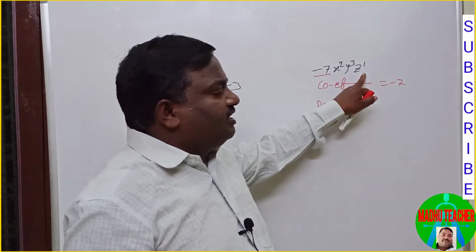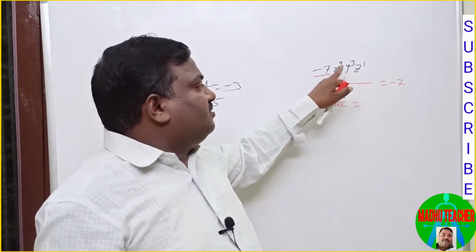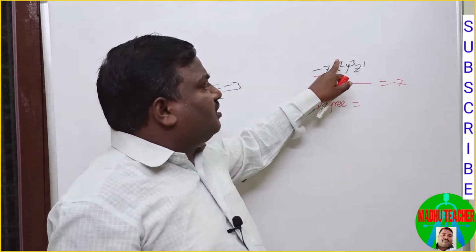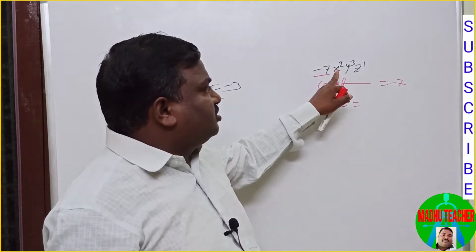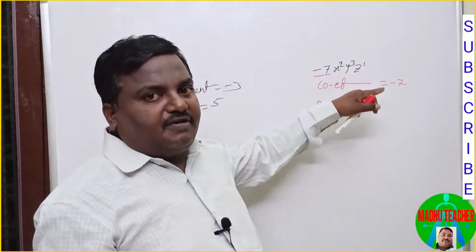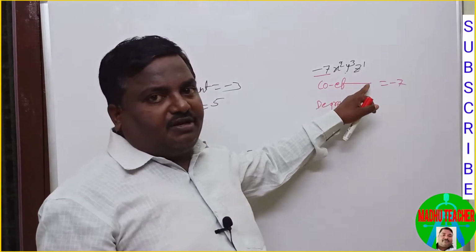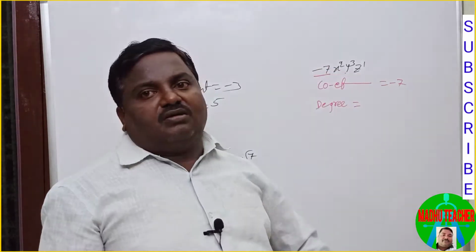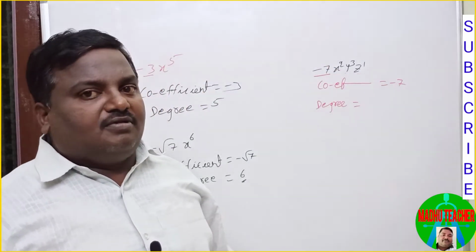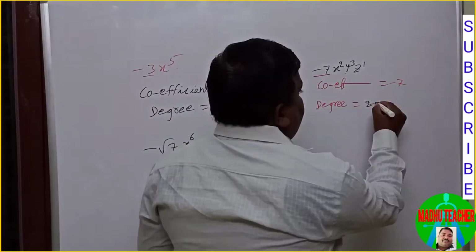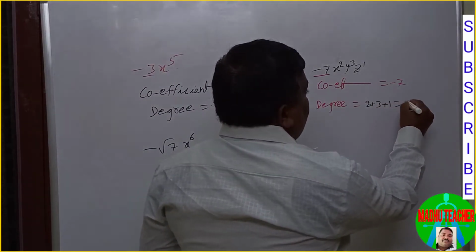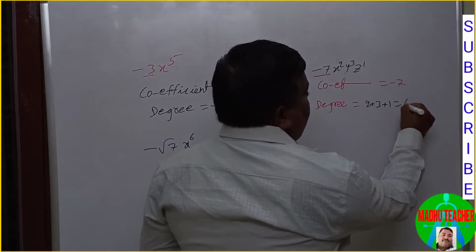The degree of this term is the sum of exponents of factor variables. These x², y³, z to the power of 1 are factors. So these are called factor variables, or simply we can say sum of exponents of variables. So that is 2 plus 3 plus 1, equal to 2 plus 3 is 5, 5 plus 1 is 6.